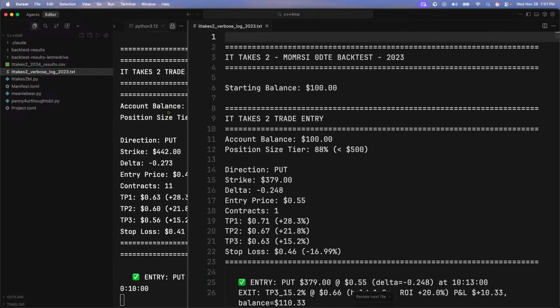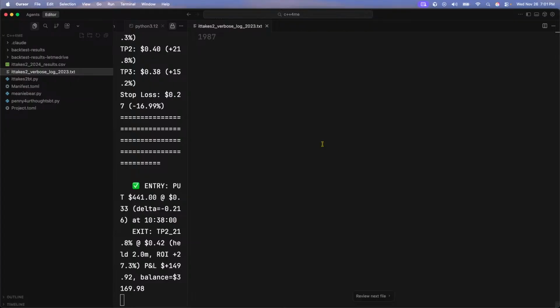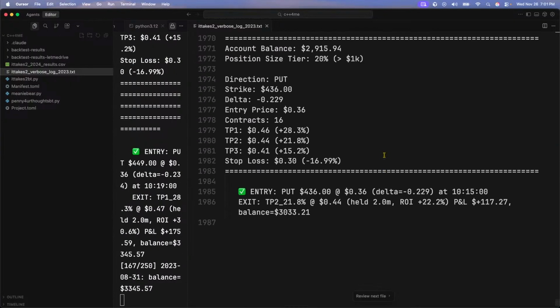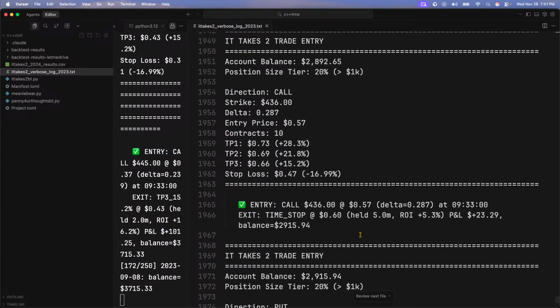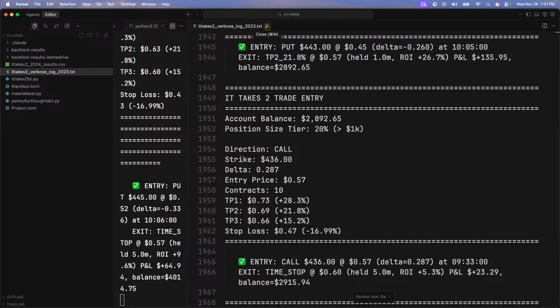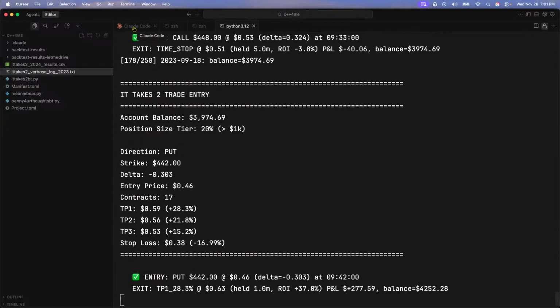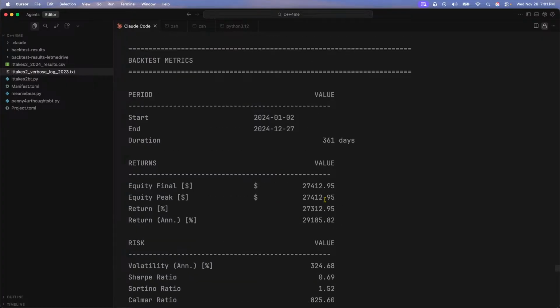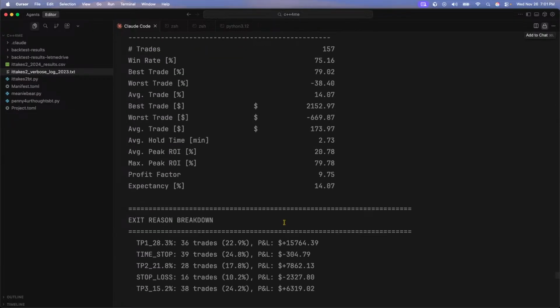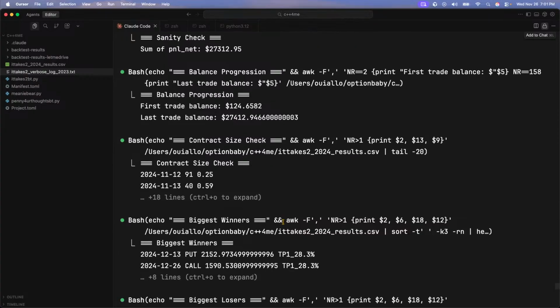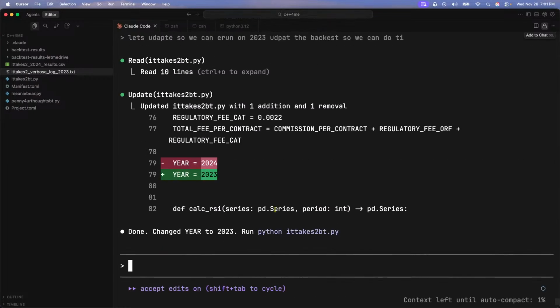But the previous one that I ran on 2024, let me see if I can get to the end. Hold on. No, it's not telling me. Oh, this is because I'm running it right now. Oh, look. I could do it right here. Look, 27,000. 157 trades. 27,000. Yeah, that's what I'm saying. That's why I was kind of tripping a bit. I was like, yo, all I did was just flip the strategy. All I did was flip it from calls to puts and puts to calls, and boom, it just took off.